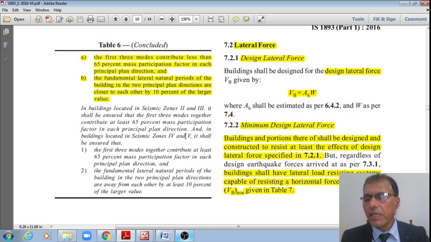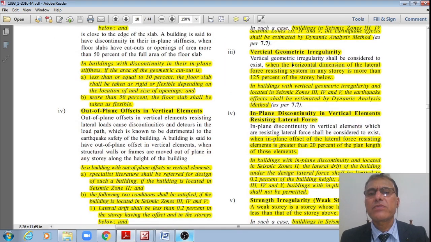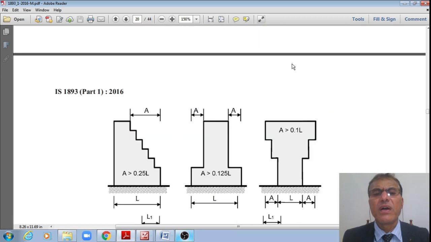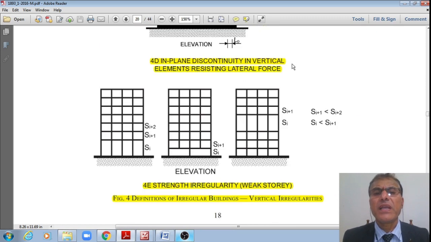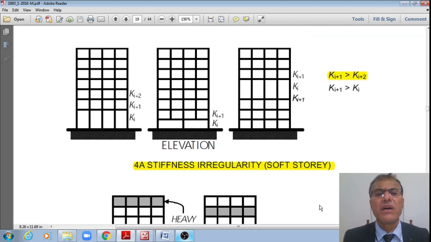Now let us see these with respect to this Figure 4, students. So far we have seen the definitions. This is Figure 4, giving all the vertical irregularities. Definition of the irregular buildings, vertical irregularities. The first one is the 4A, stiffness irregularity and soft story.